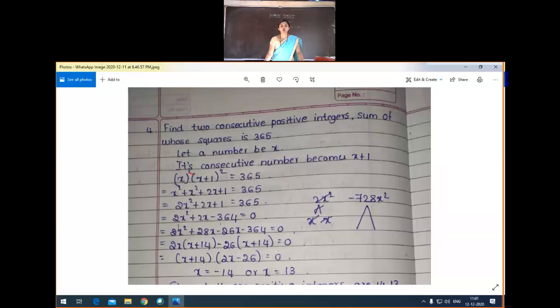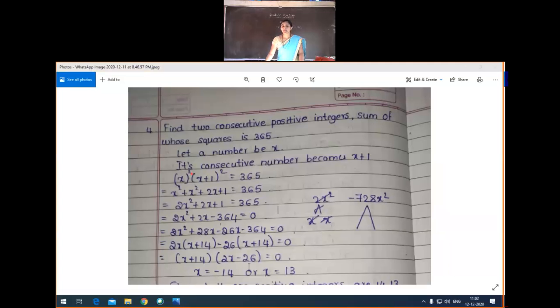So then here 2x is common. In 2x square and 28x, 2x is common. Then inside, x plus 14. Here minus 26x and minus 364, in that minus 26 is common. Then x plus 14 is equal to 0. So the factors are x plus 14 and 2x minus 26 is equal to 0. Therefore x is equal to minus 14. And 2x minus 26 is equal to 0, in the sense 2x is equal to 26. Then x is equal to 26 by 2, that is 13.